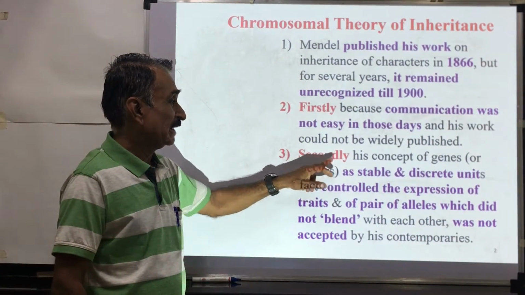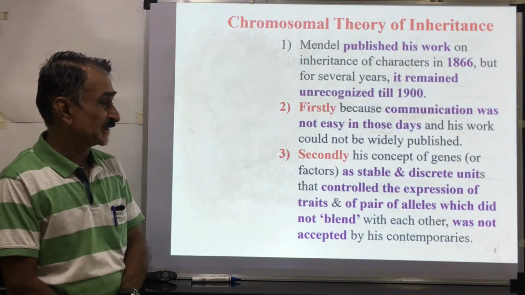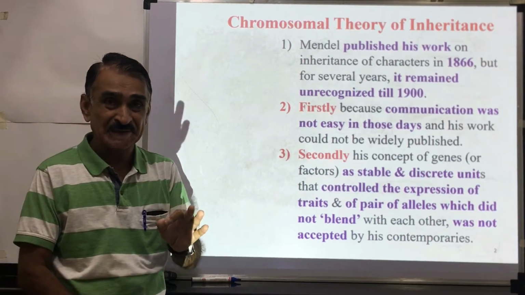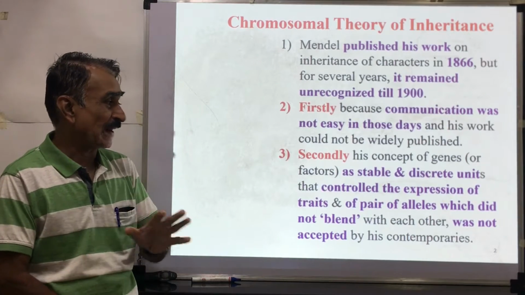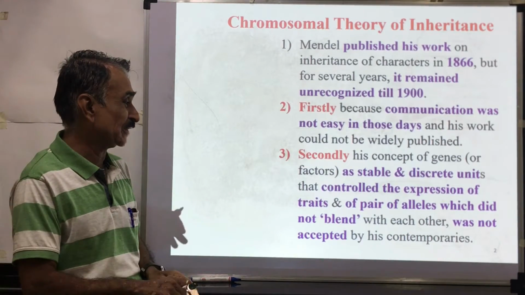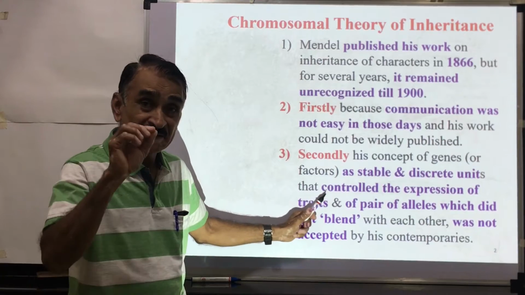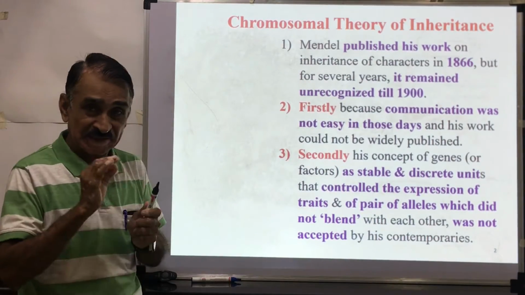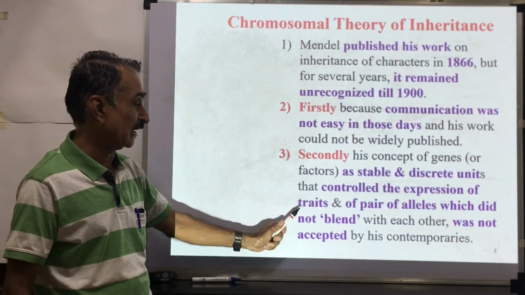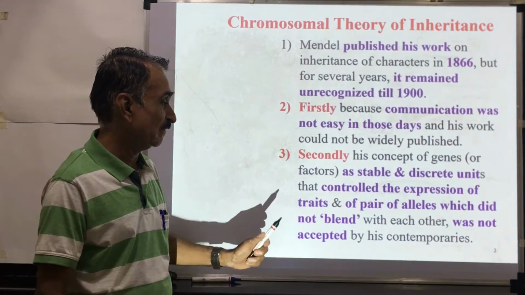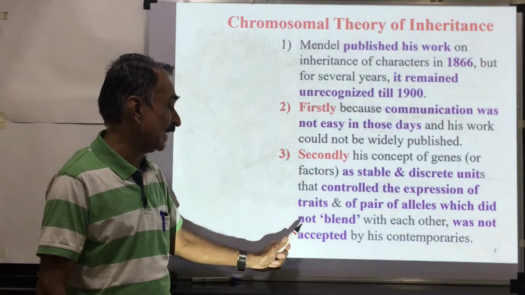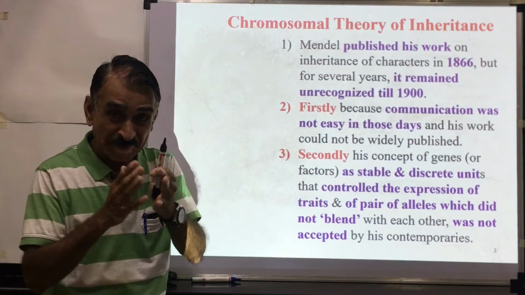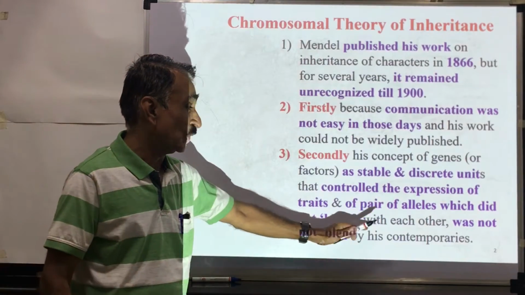Secondly, there was the concept of genes as stable and discrete units. According to Mendel, these factors are stable and discrete units, and they control the expression of certain characters or traits, and the pair of alleles did not blend, they did not mix with each other.